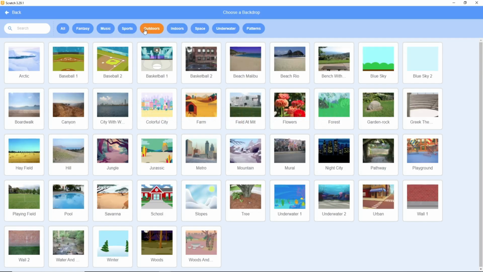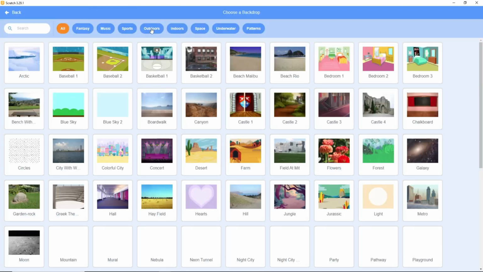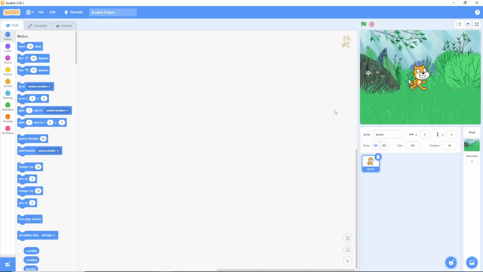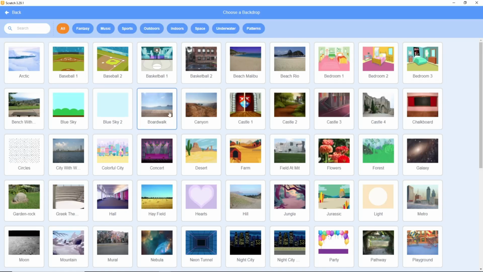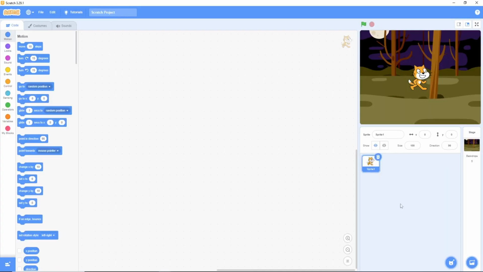Go to the backdrop library and find these four backdrops. 1. Jungle. This is where our story begins. 2. Forest. The giraffe's home. 3. Desert. The llama's home. 4. Woods. The snake's home.